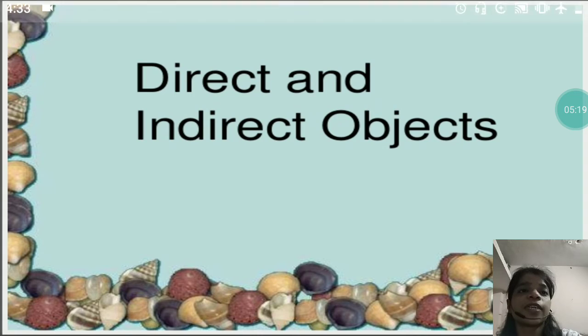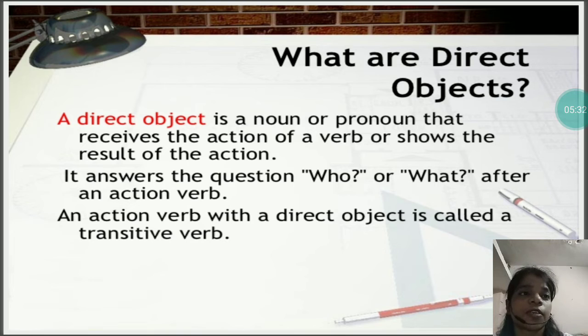Now we will discuss objects. As I said, a transitive verb needs an object. So there are two kinds of objects, direct objects and indirect objects. First one is direct objects. A direct object is what? It is a noun or pronoun that receives the action of a verb or shows the result of the action.